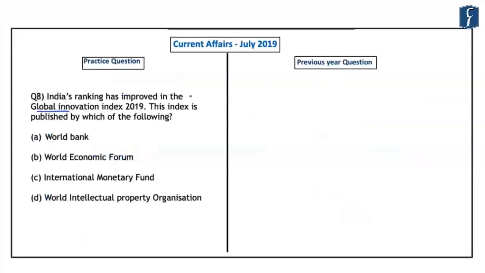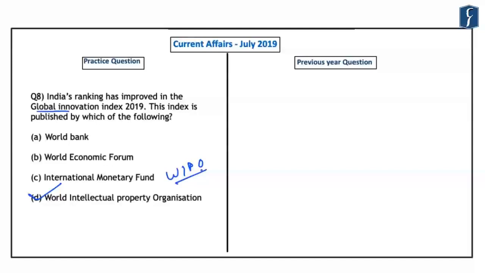Now, this question that we have framed requires us to identify the organization which releases this Global Innovation Index. And this becomes important for the upcoming preliminary examination because India's ranking has improved in this Global Innovation Index. So it should be noted that the correct answer here is World Intellectual Property Organization or WIPO. So the WIPO releases this Global Innovation Index, and it releases this index in association with the Cornell University and the Graduate Business School INSEAD.